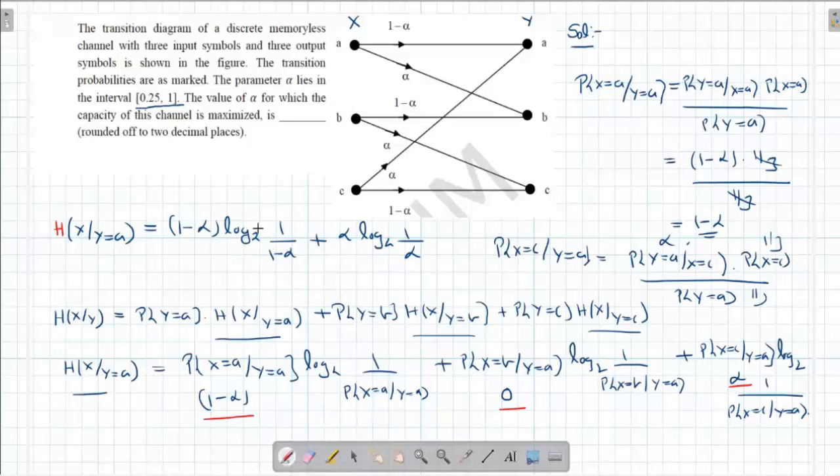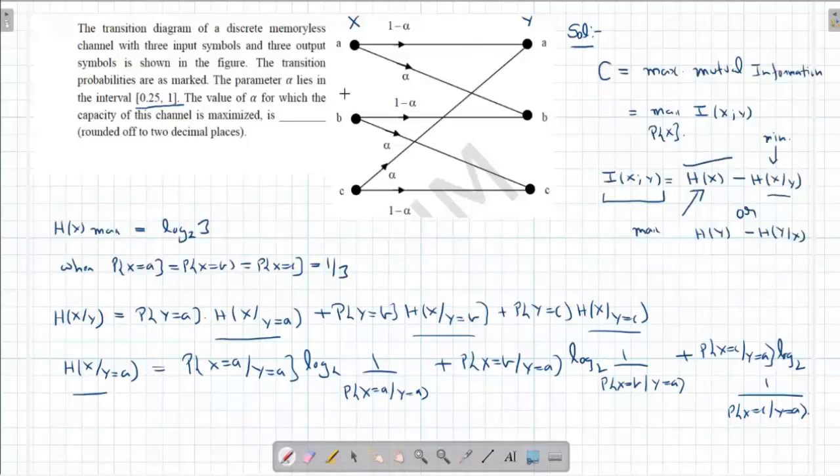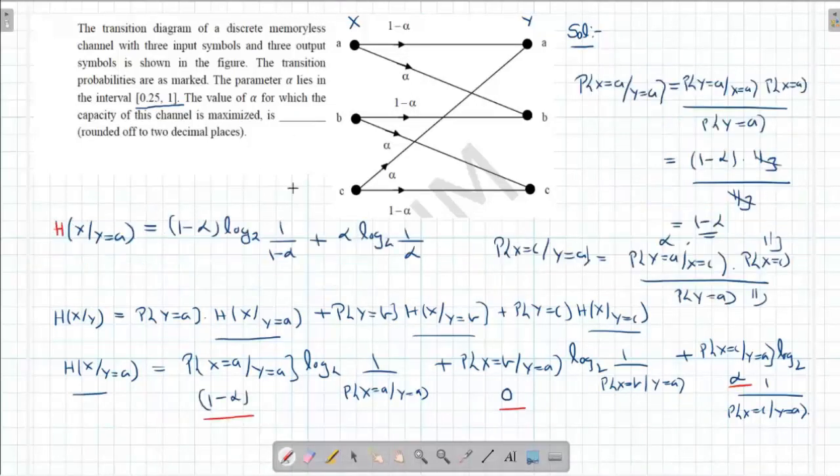And once this is 0, this term will become 0. So this will become the maximum. The minimum value of this can be 0 only. So the value of alpha is 1, for which the channel capacity is going to be maximum. Okay, so we need not solve the other things, right? If we want to find the channel capacity, that is one part. But if we do not want to find the channel capacity, the maximum of this is log 2 of 3, and then we need not solve it. For the value of alpha equal to 1, it will be log 2 of 3. Otherwise, it will come in terms of alpha only.